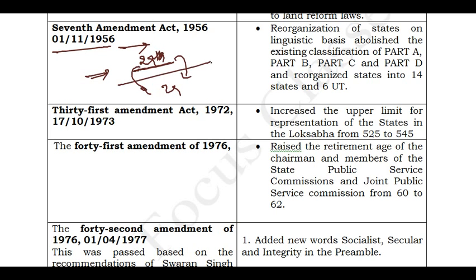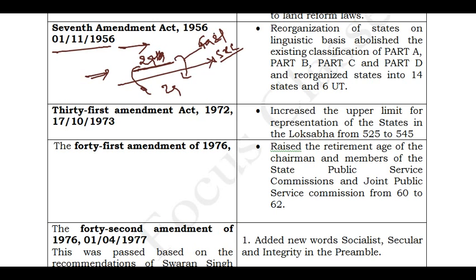There was a demand for separate states based on language, and the government constituted many committees. At last, the Fazal Ali Commission, the first SRC, State Reorganization Commission, gave a report to form states based on language,